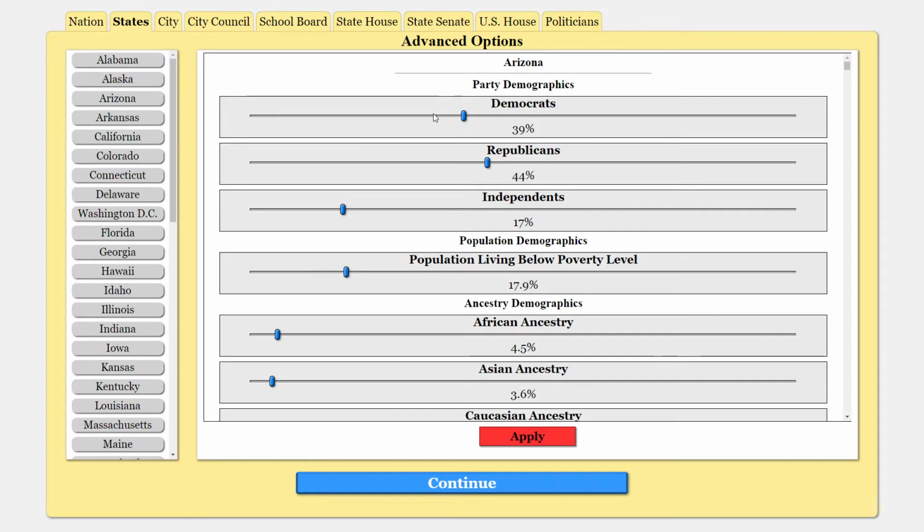Arizona, it's close. Given the last election in real life, I might adjust this number just a little bit. Thinking about it. Let me know in the comments if you think it's necessary to adjust Arizona. I'll keep a running tab, hopefully, of all the states, but there are some that you might say, hey, that doesn't look right. Just let me know. I'm happy to change things, and we'll do that in the next episode.